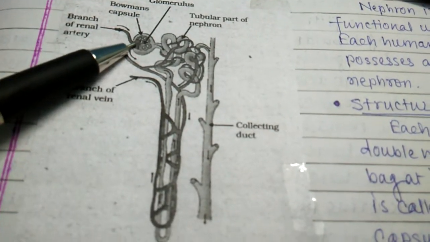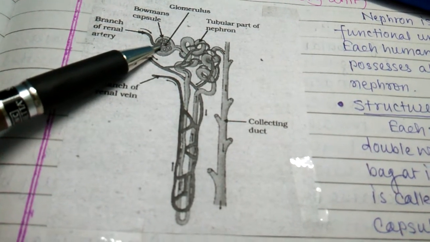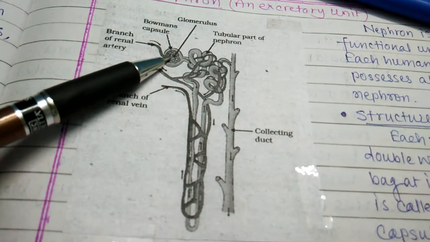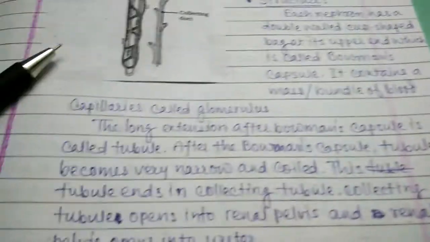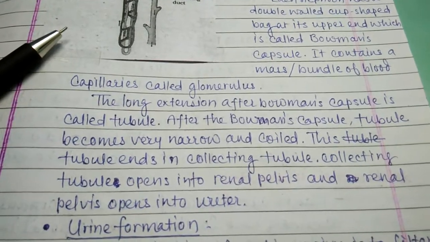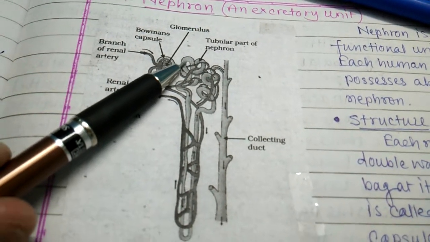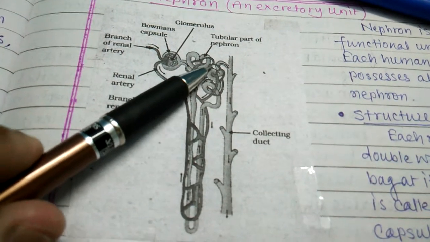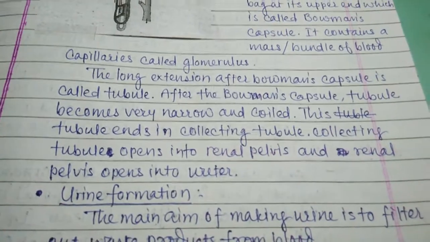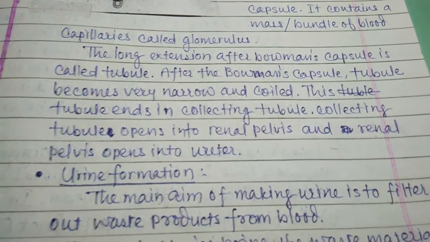Inside the cup is the mass of capillaries called glomerulus. The long extension after the Bowman's capsule is called a tubule. It is a highly coiled tubule. After the Bowman's capsule, the tubule becomes very narrow and coiled.